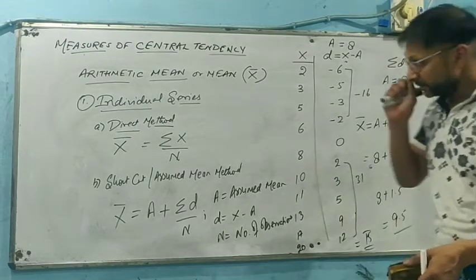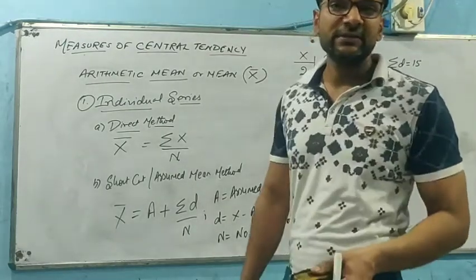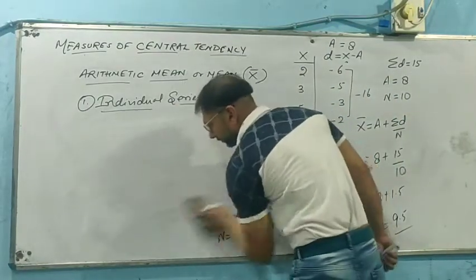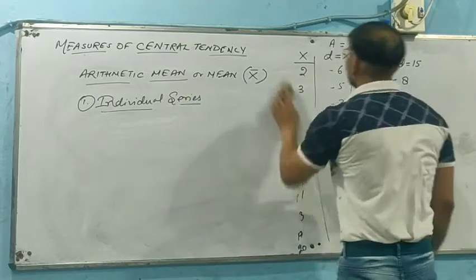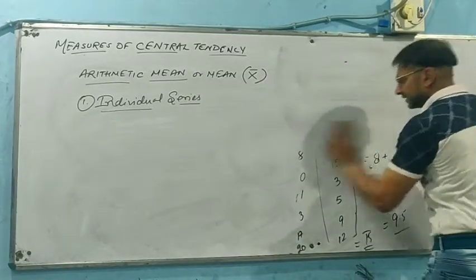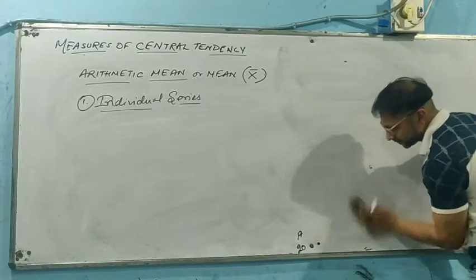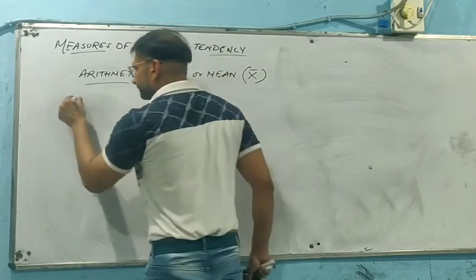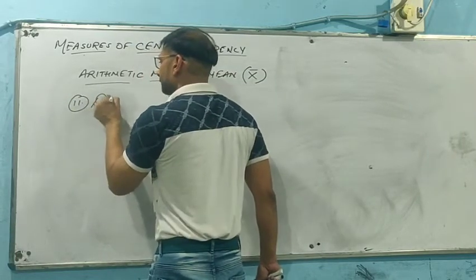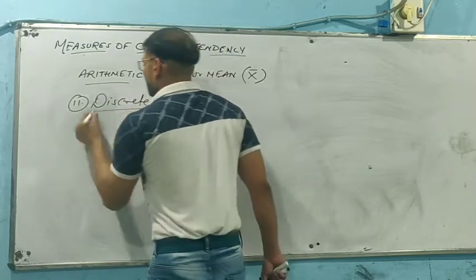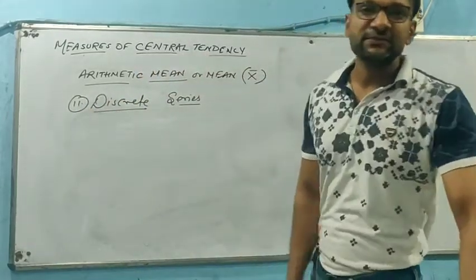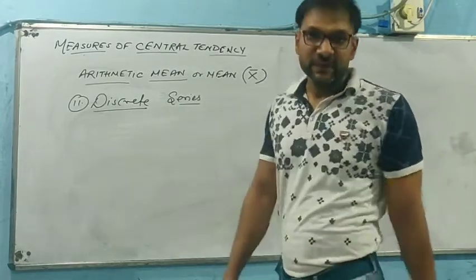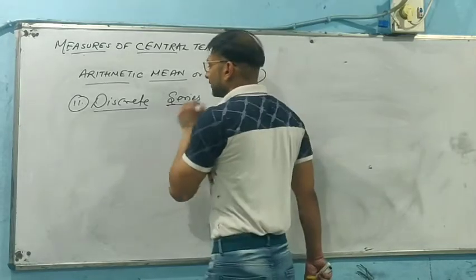Now we are going to see the same arithmetic mean in the case of discrete series. So here we go. We are going to find the mean in the case of discrete series. A discrete series is a series that contains frequency also, right? But that does not contain any fraction value. So, we are not having any class interval.